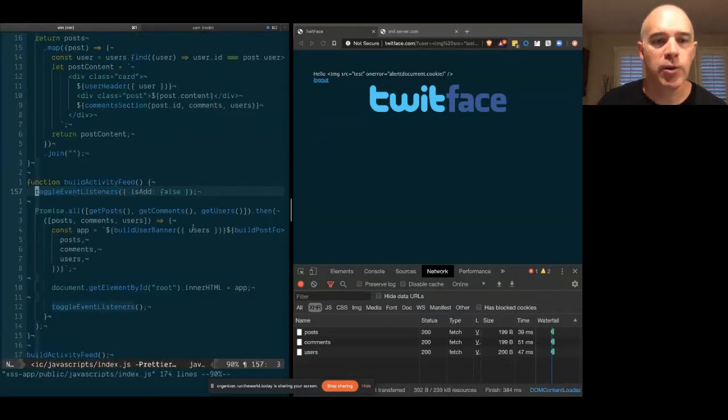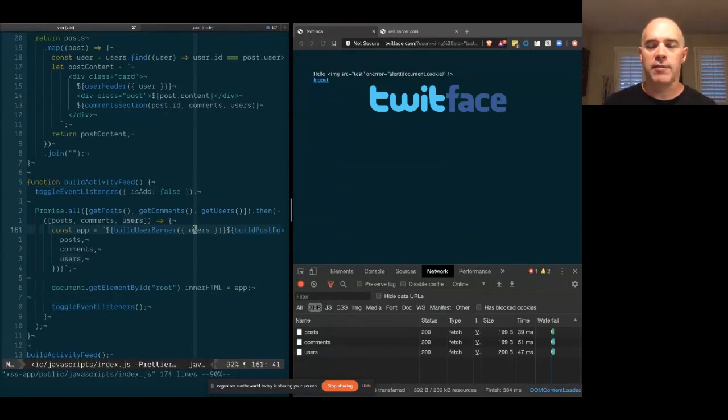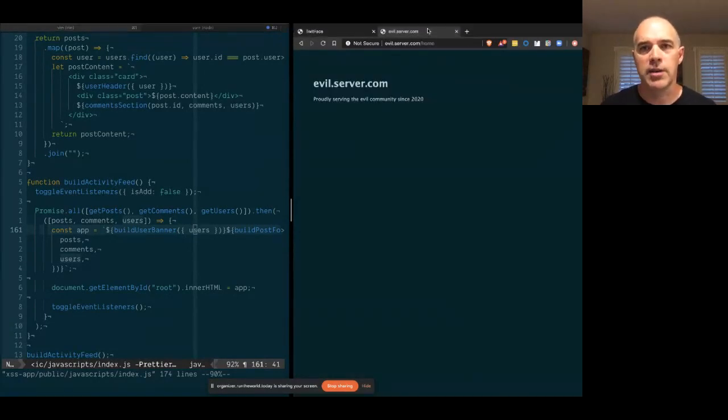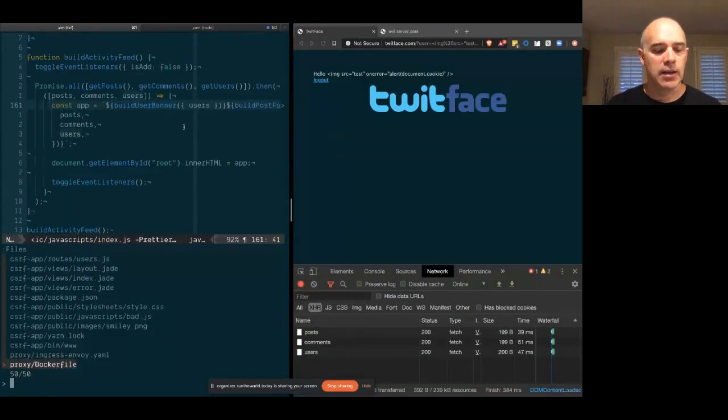And what we're going to do here is take advantage, again, of the fact that we are using authentication with cookies, and we're going to try to send those cookies off to our evilserver.com. That's sitting over here, proudly serving the evil community and just waiting for some cookies to come to it. And that server has an entry point that looks like this.